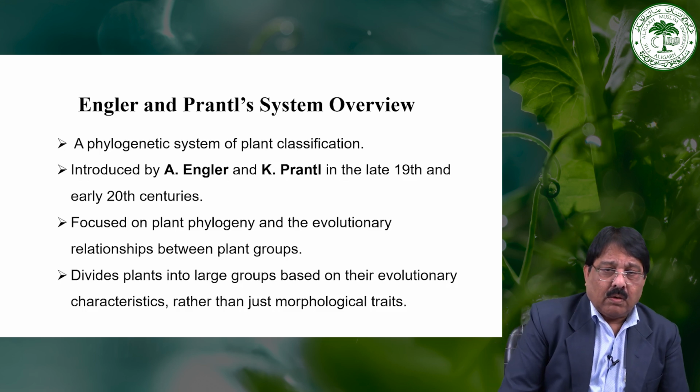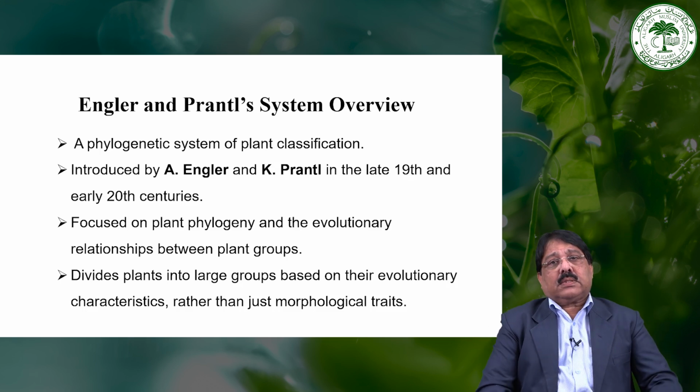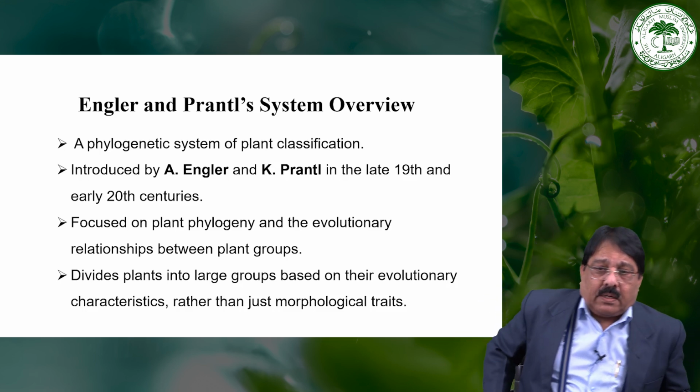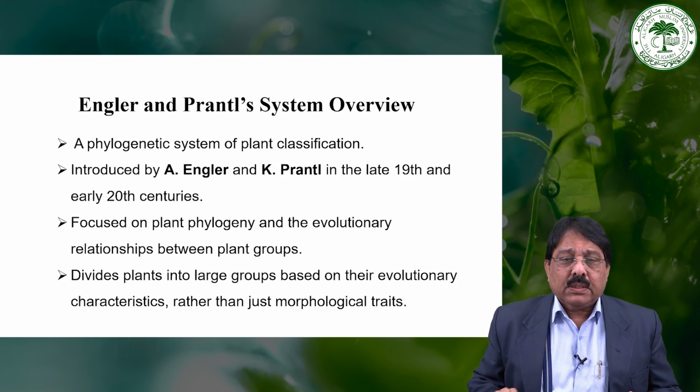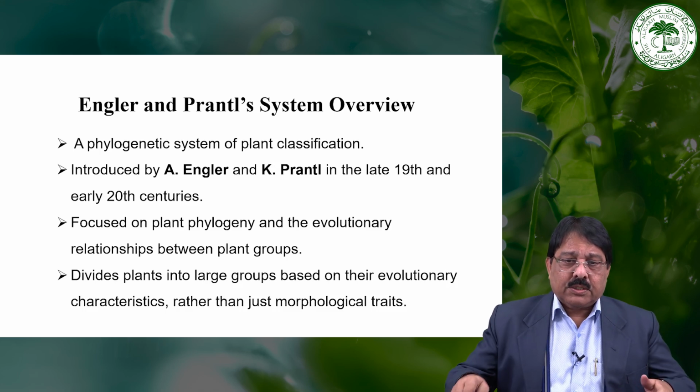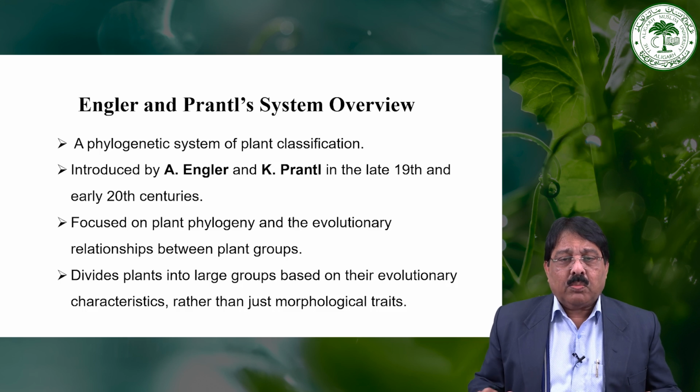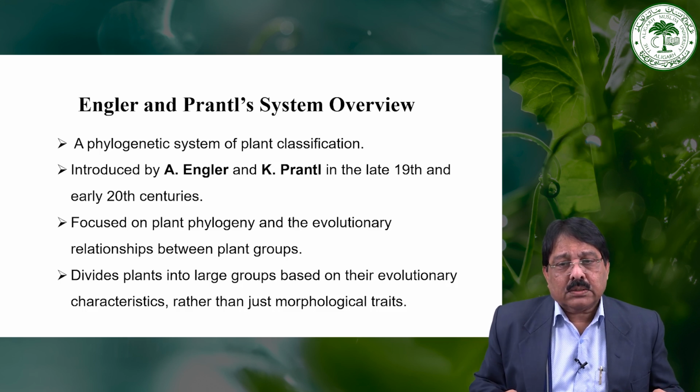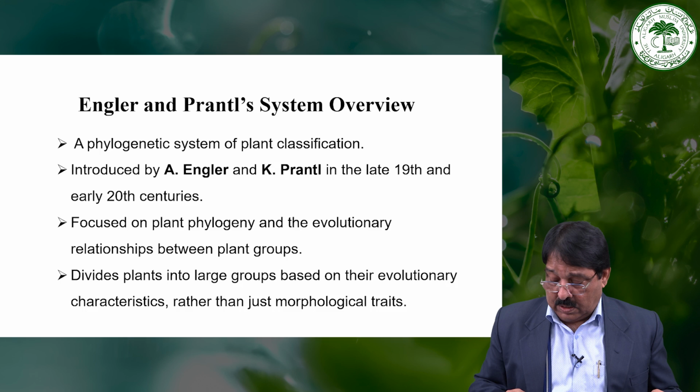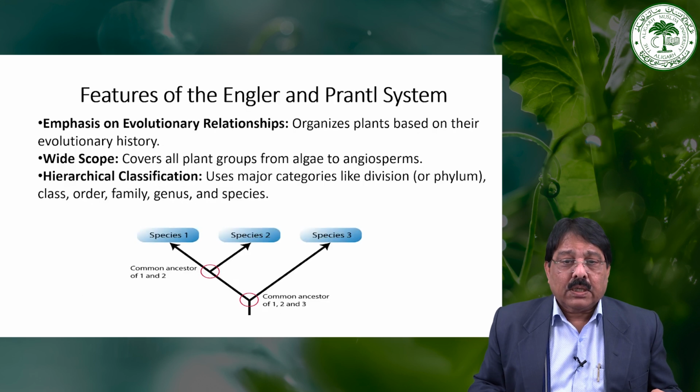Adolf Engler as well as Carl A.E. Prantl, both were German botanists. They worked together and published a monumental work, Die Natürlichen Pflanzenfamilien, in 23 volumes.